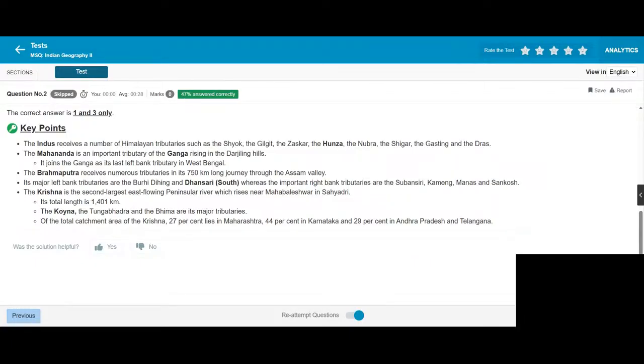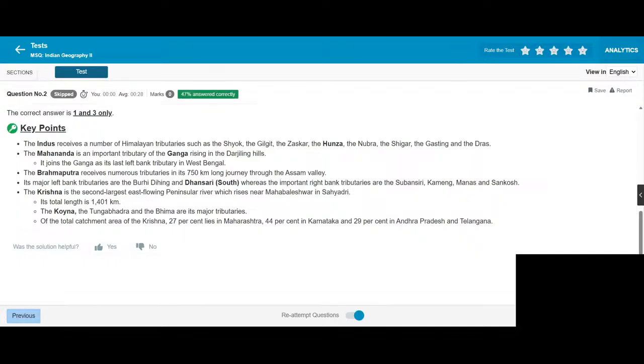Mahananda is an important tributary of the Ganga, rising in the Darjeeling Hills. It joins the Ganga as the last left bank tributary in West Bengal. The Brahmaputra receives numerous tributaries in its 750 km long journey through the Assam Valley. Its major left bank tributaries are the Burhi Dihing, Dhansiri South, whereas the important right bank tributaries are the Subansiri, Kameng, Manas, and Sankosh.